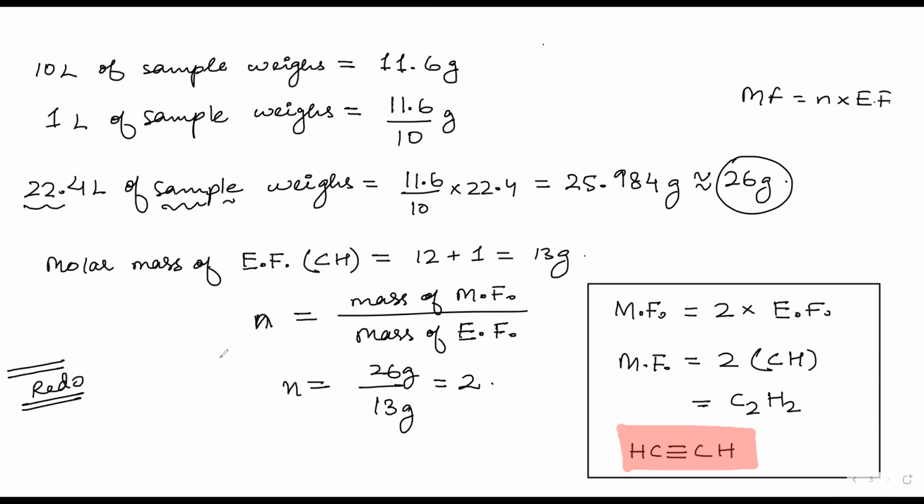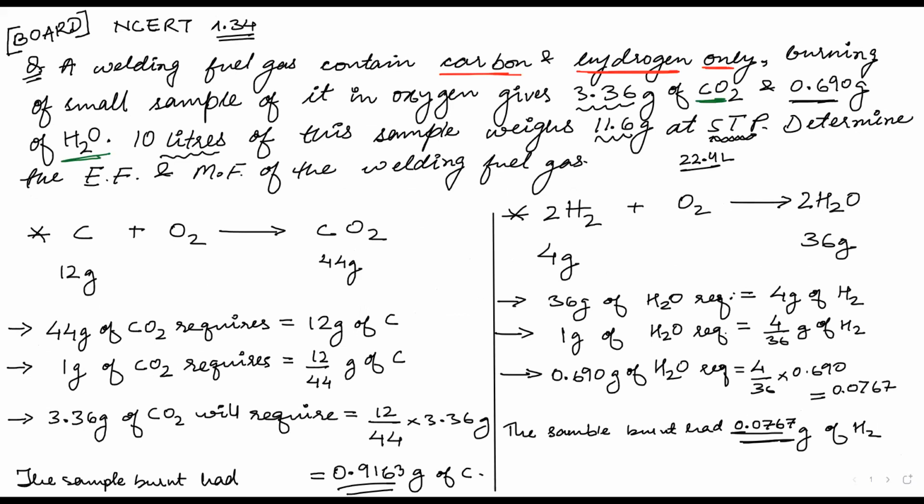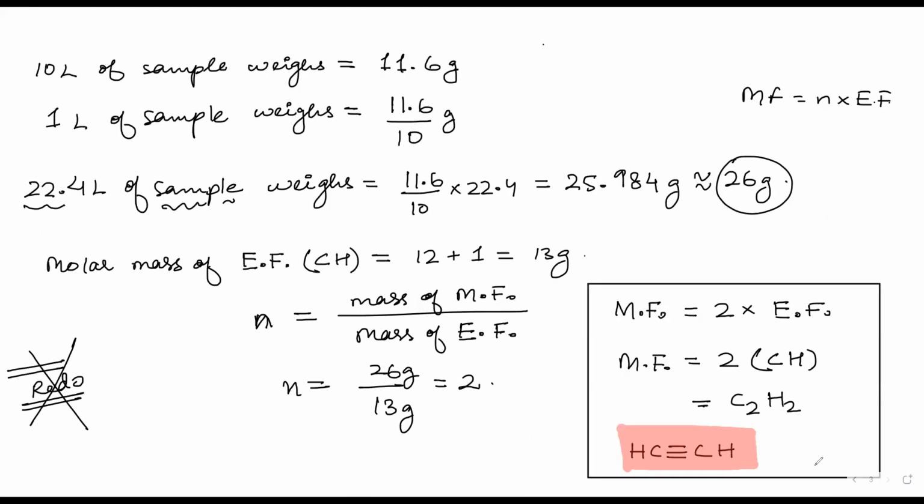And if you don't get it right, just cross it all. Just cross everything if you didn't get it right the first time. Read the whole thing again from your notebook, then write the question again. That is why I have said the question number is 1.34. So you don't have to copy the question from your notes. Do it on your rough sheet. Take NCERT question number 1.34 and redo it. If you are not getting it correct, please redo it until you get it correct without looking at the notes. Because if I tell you right now to do it without looking, you won't be able to, because it is very long and there are many steps involved.